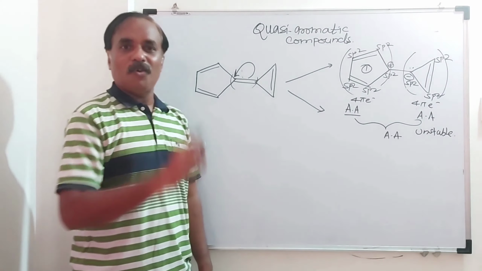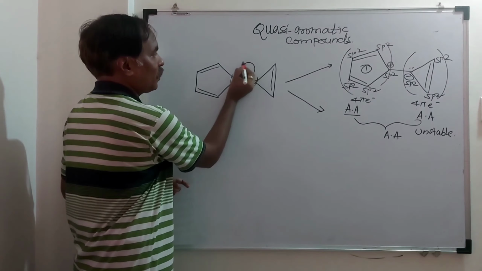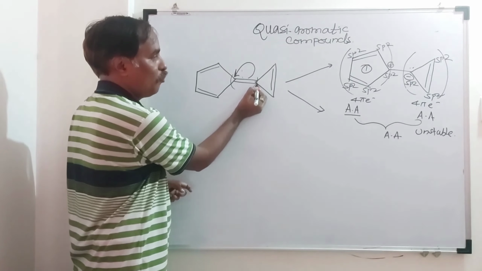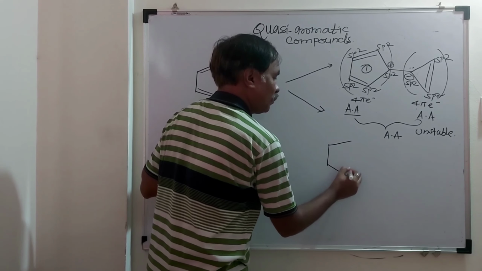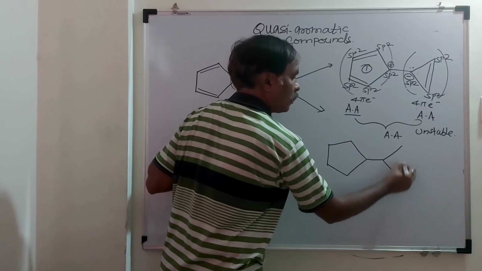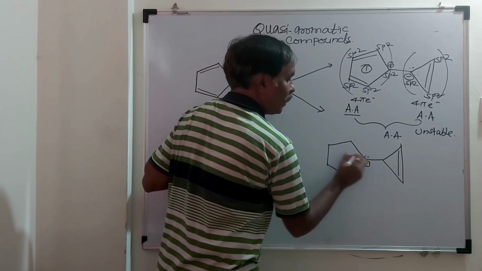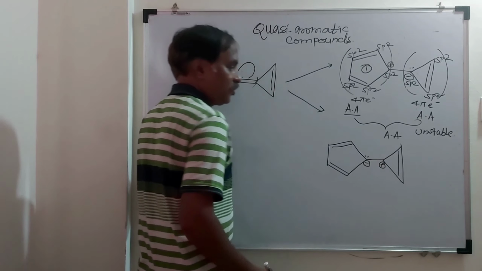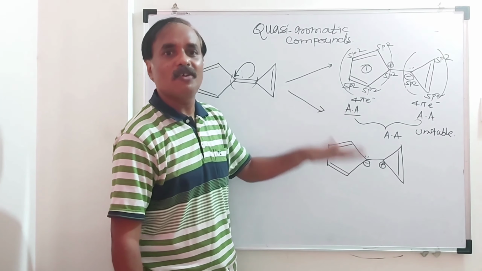Now what is the second possibility? Breaking up this pi bond and shifting of both electrons toward this carbon atom, and this carbon will be negatively charged and this carbon will be positively charged and the structure will be like this. Here it is a negative charge, a lone pair of electrons, and this carbon will be positively charged. It is ionic and quasi. We can say if it is aromatic, then we can say quasi-aromatic.